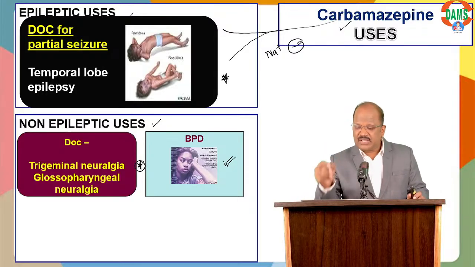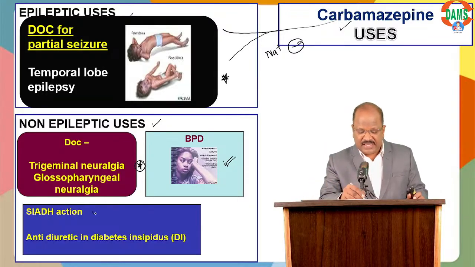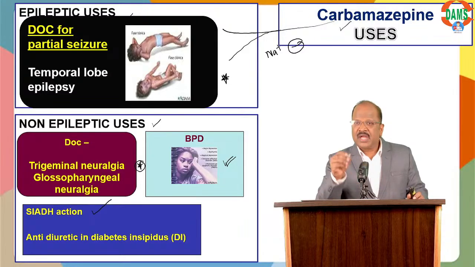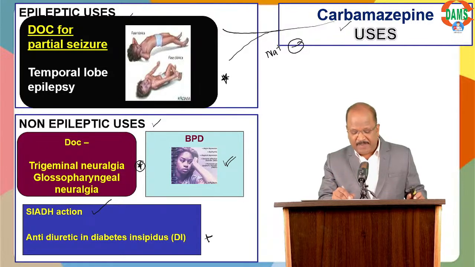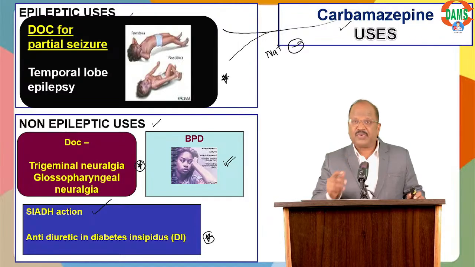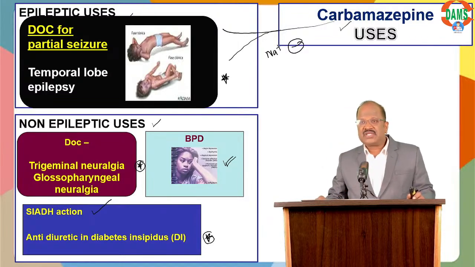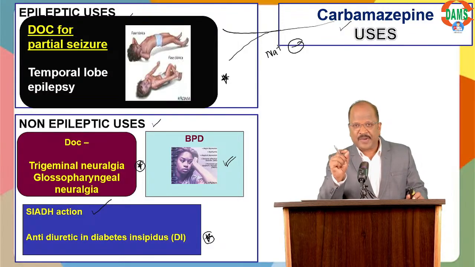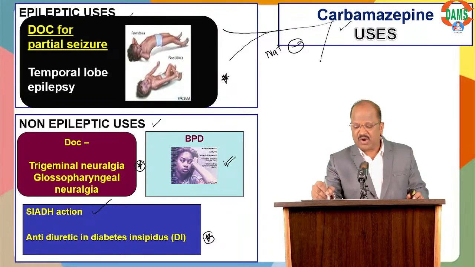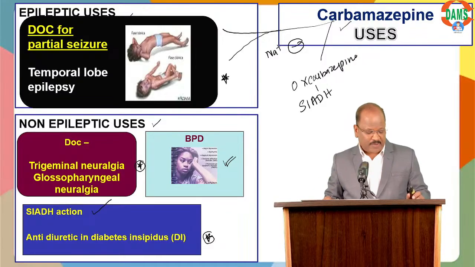One more point, doctor: carbamazepine has SIADH-like property, thereby causing water retention. This property is useful for treatment of diabetes insipidus. This is important. I think it's an old question: which anti-epileptic has a high risk of SIADH? Carbamazepine and its derivative oxcarbazepine also have a very high risk of causing SIADH. That's about question number one, doctor.